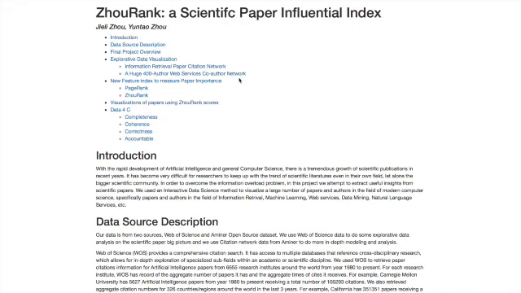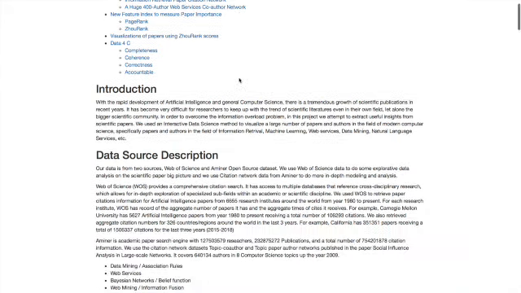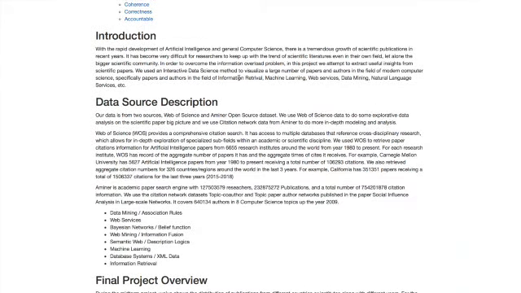We use the interactive data science approach to visualize the large number of papers and authors in the field of modern computer science, specifically papers and authors in the field of information retrieval, machine learning, web services, data mining, and so on. So first of all, let me describe the data source we use. Our data is from two sources.